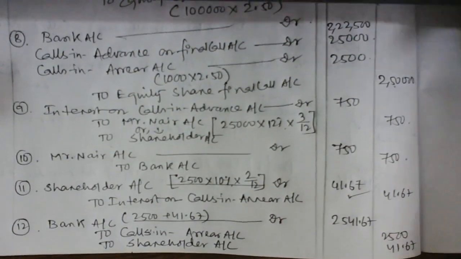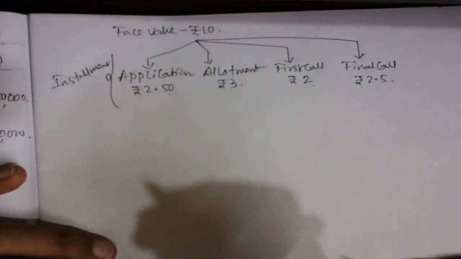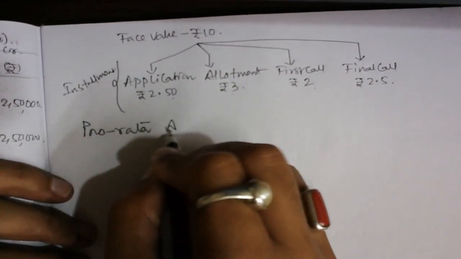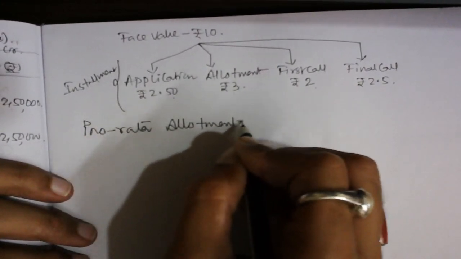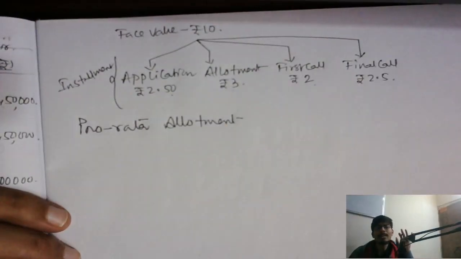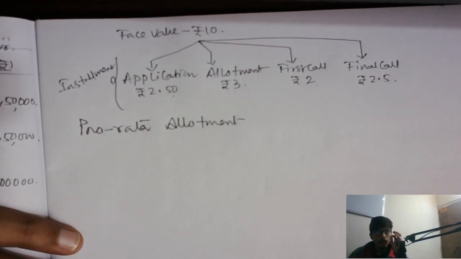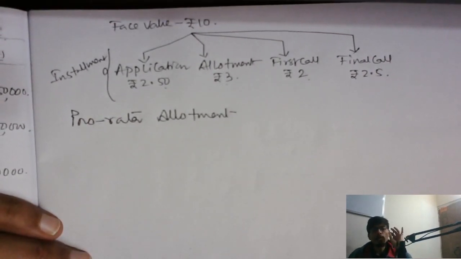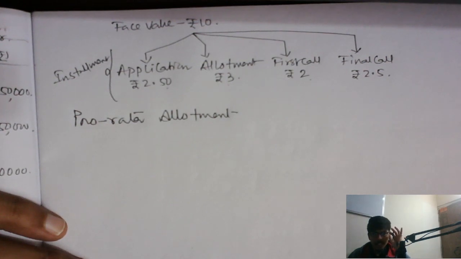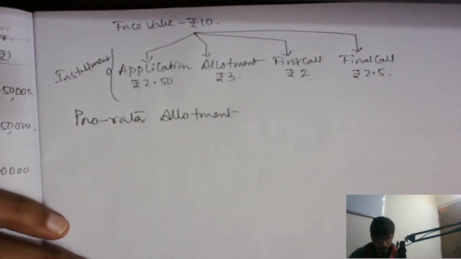I'm moving on. See, now let's discuss a little bit about the prorata. You can say this prorata allotment is mainly going to be discussed when there is a case of over subscription. As we already discussed regarding the over subscription status, we are going to make a little adjustment along with one sum so that your fundamentals will be thoroughly clear.